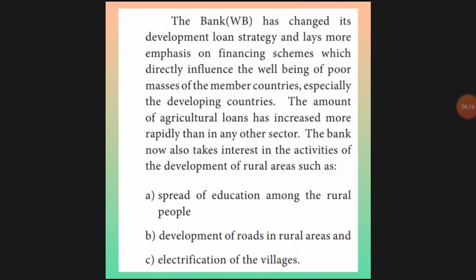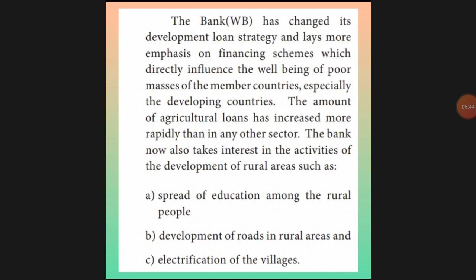Next is the World Bank Exchange Development Loan Strategy. That means they will give loans only for the well-being of the poor, if that country is very underdeveloped or developing. They will give agriculture loans, and they are mainly interested in the development of rural areas.